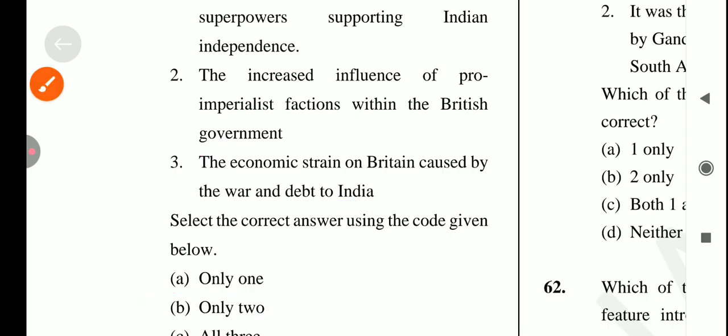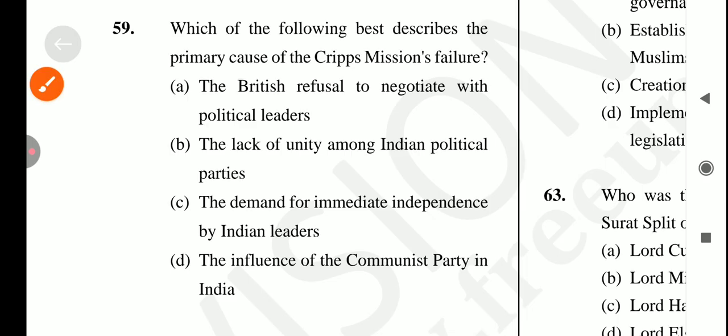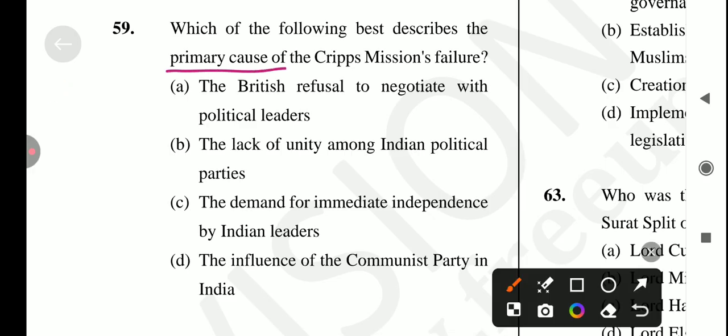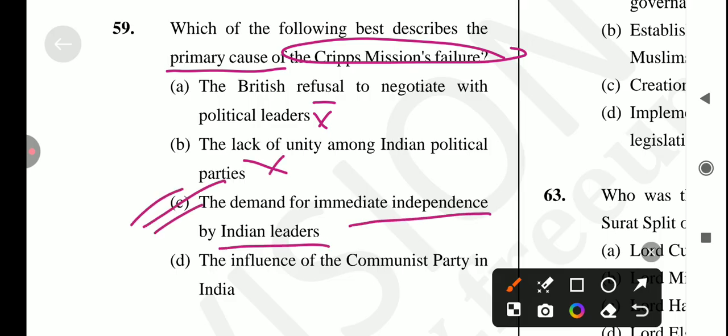Okay, let's come to the next question, which is: which of the following best describes the primary cause of the Cripps mission failure? क्रिप्स मिशन के फेलियर का सबसे प्राइमरी कॉज क्या है. Okay, so first statement is the British refused to negotiate with political leaders. No. The lack of unity among political parties. No. Demand for immediate independence by Indian leaders. Yes, option number C is the correct answer for this question.